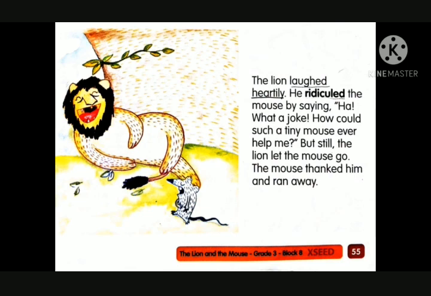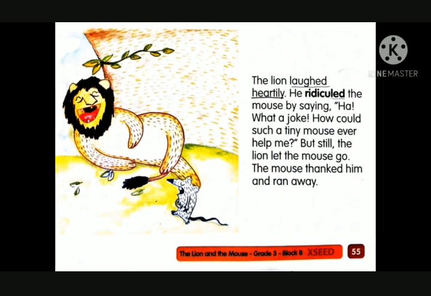Because it knows that the small mouse is not going to satisfy its hunger. Yes, though the lion may feel hungry, by eating that small mouse, nothing can happen. So what did it think? It thought to leave the mouse, and it laughed very much because it thought it was a joke, and it left the mouse to go away from there.